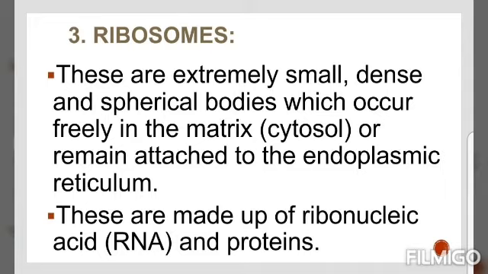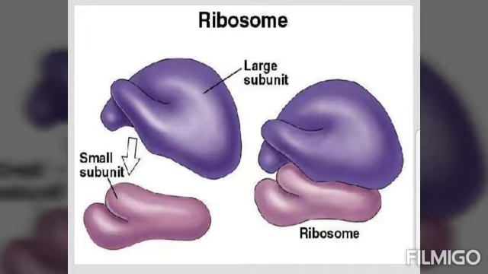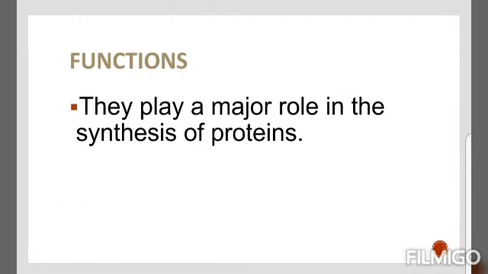Ribosomes are extremely small, dense and spherical bodies which occur freely in the cytosol, or they may remain attached to the endoplasmic reticulum. These are made up of ribonucleic acid, that is RNA, and protein. They are of two types, that is 70S ribosome, which is found in prokaryotic cells, and 80S ribosome, which is mostly found in eukaryotic cells. The function of ribosomes is to synthesize proteins.